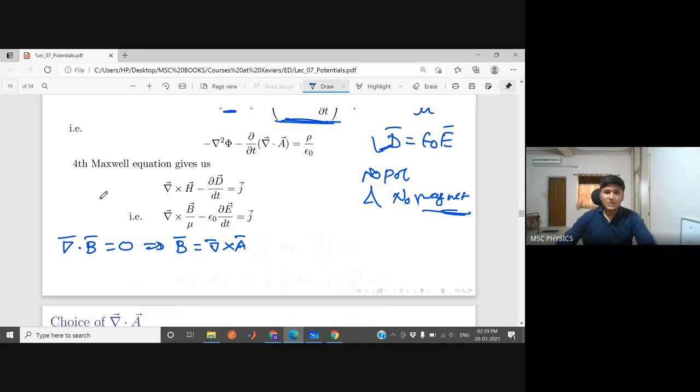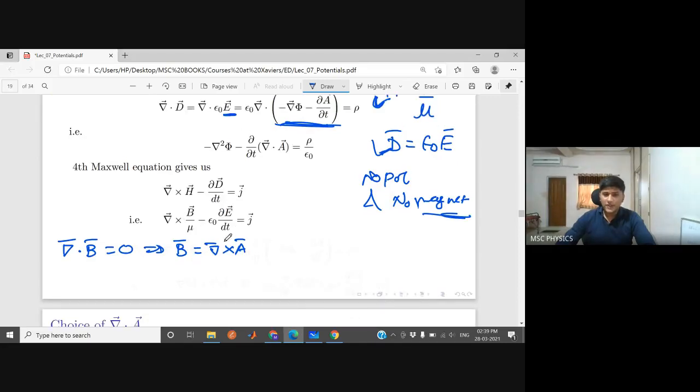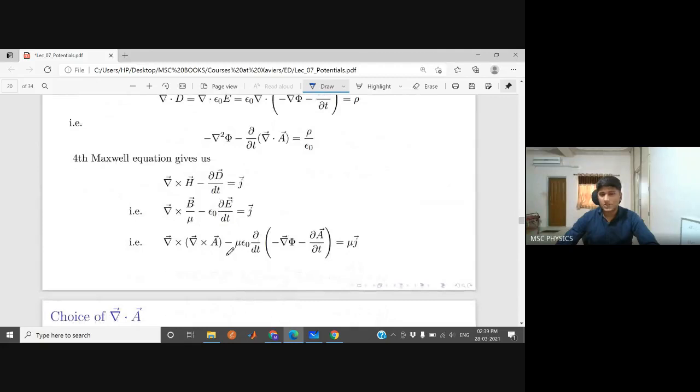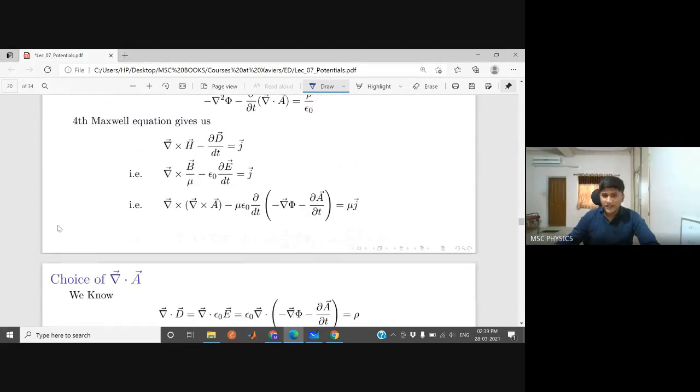So divergence of B is 0. So you can put at the place of B curl of A, and at the place of E you can put this condition, which we also derived. So both the gauge conditions, if you are putting there, at place of B curl of A, at place of E this equation. So yes, there is a vector identity here.